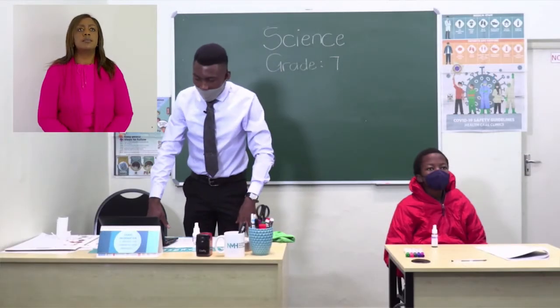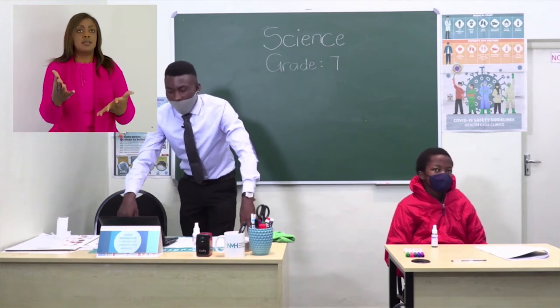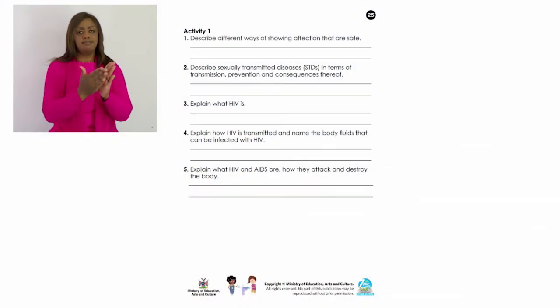All right, Mr. Futo has prepared some questions for you here. Let's all turn to page 25, where we will find our questions. In activity 1, number 1, describe different ways of showing affection that are safe. I think that all of us can answer this question.